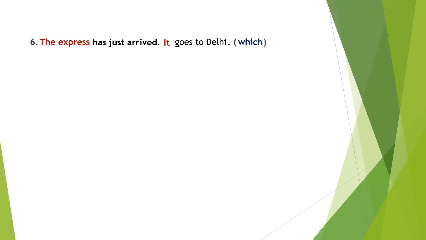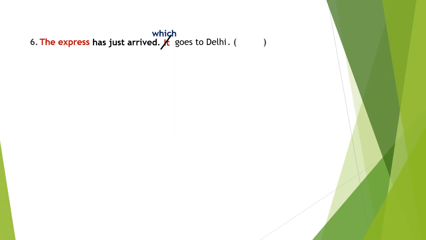The sixth example, let's watch. The express has just arrived. Full stop. It goes to Delhi. Full stop. Combine the sentences using which. The express is equivalent to it. First subject the express, second subject it are the same. If the subjects are equal, we should remove the second subject. In place of the deleted subject, which is used. Which is placed in place of the second subject. Which goes to Delhi has become a relative clause.